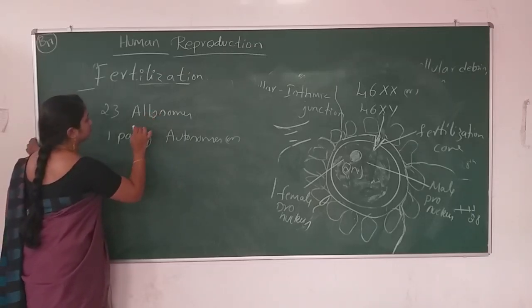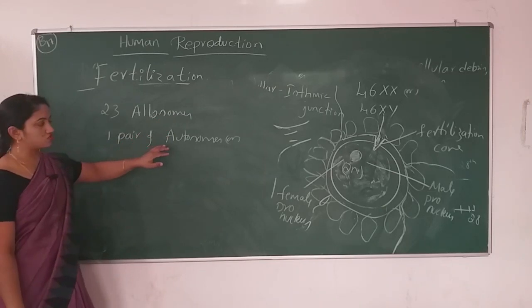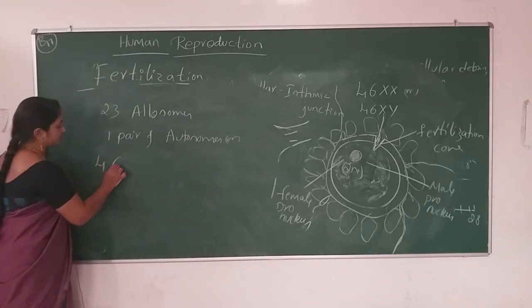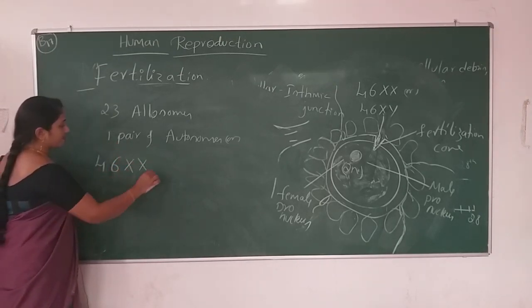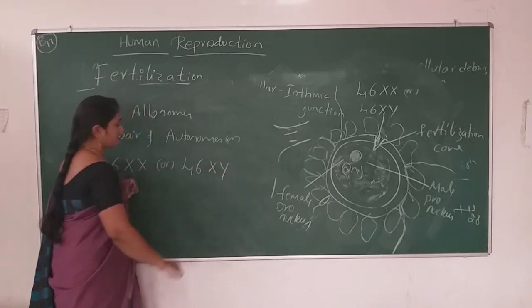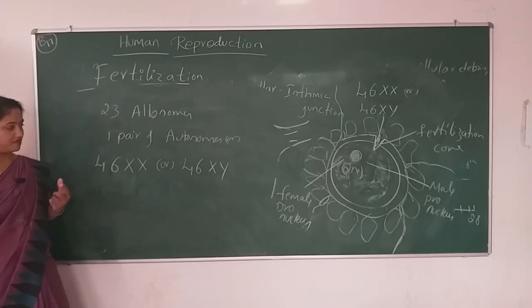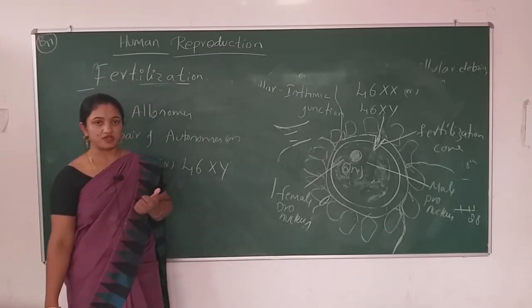Autosomes are body chromosomes, allosomes are sex chromosomes. 23 pairs means 46, and the one pair means XX or XY. In a female body, 46XX chromosomes will be present. In a male, 46XY chromosomes are present.